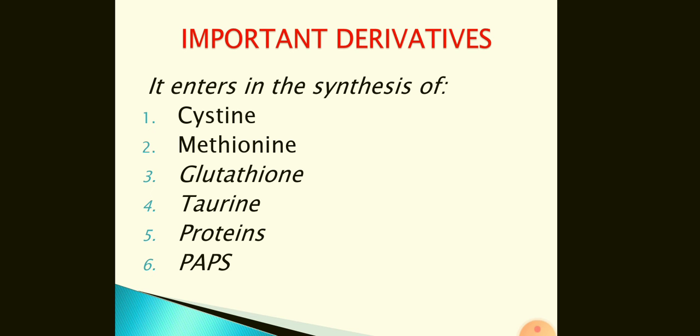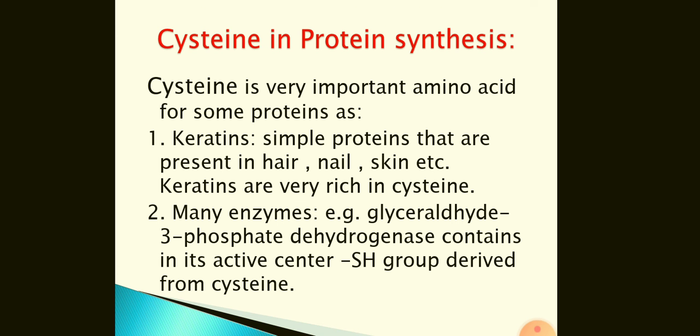Some important derivatives which are formed from cysteine that we will discuss: cysteine enters in the synthesis of methionine, glutathione, taurine, proteins, and PAPS. Cysteine in protein synthesis: cysteine is a very important amino acid for some proteins such as keratins, simple proteins that are present in hair, nail and skin.